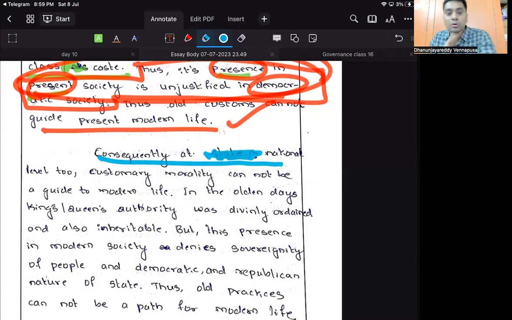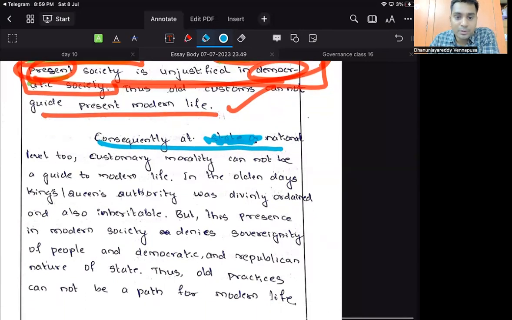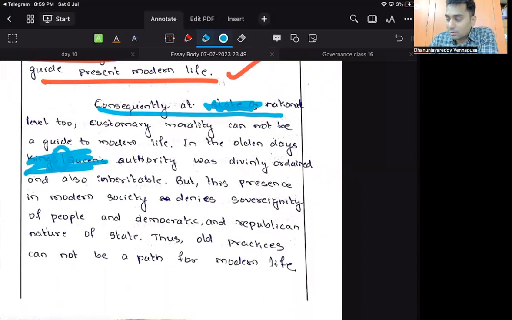Consequently, at national level too, customary morality cannot be a guide to modern life. Good. In the olden days, kings and queens again made the same mistake. In the olden days, the authority of kings was divinely ordained. Why are you writing that? Write that the king's authority or the rule is divinely ordained. And also inheritable. But its presence in modern day society denies the sovereignty of people and the democratic and republican nature of the states. Thus old practices cannot be good.